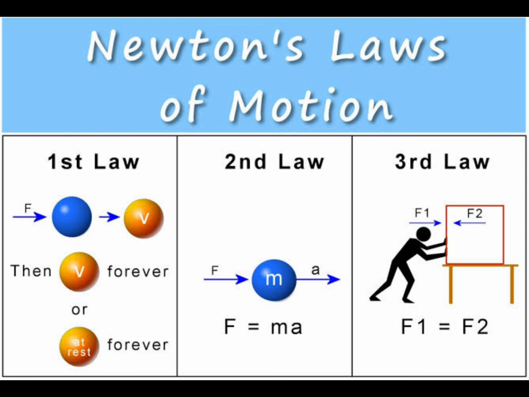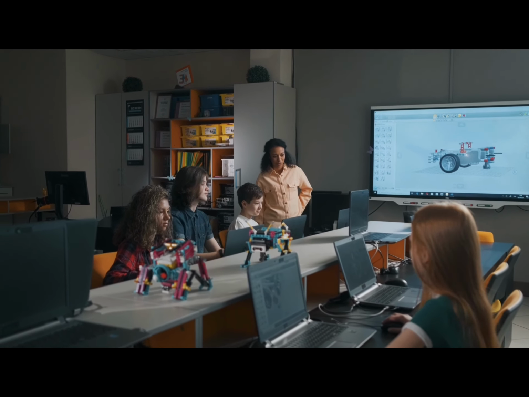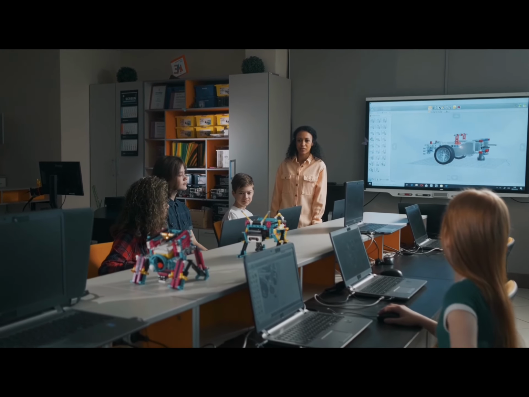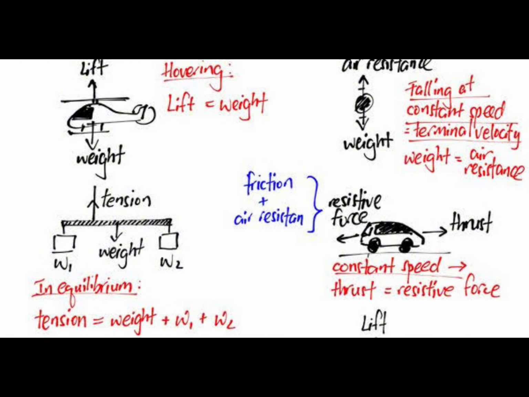In the grand realm of physics, these laws are akin to a compass, guiding us through the complexities of motion, force, and momentum. They may seem simple at first glance, but their implications are profound and far-reaching, shaping our understanding of the physical world. So, the next time you see a car halt to a stop or a ball bounce off a wall, remember, there's a bit of Newton's wisdom at play.